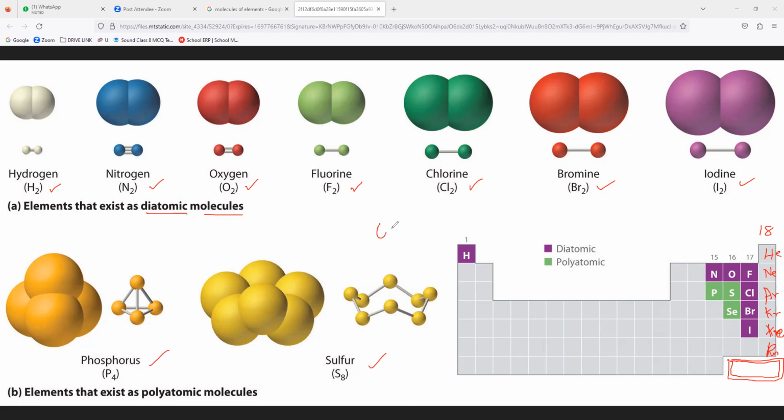Of course, even O3, ozone, is also an example of a molecule of an element. Clear? Please respond.